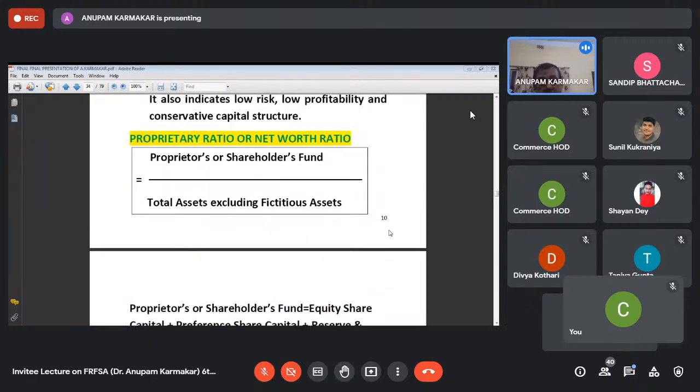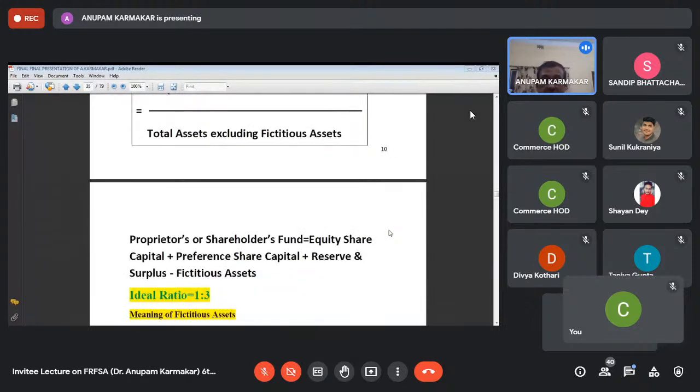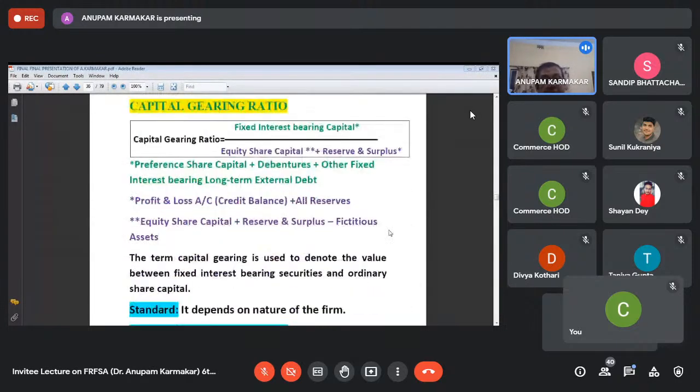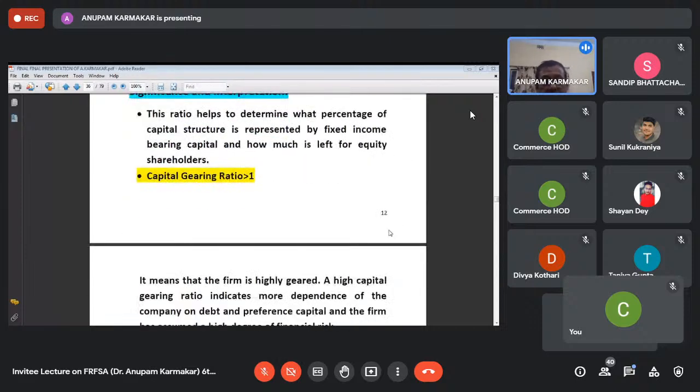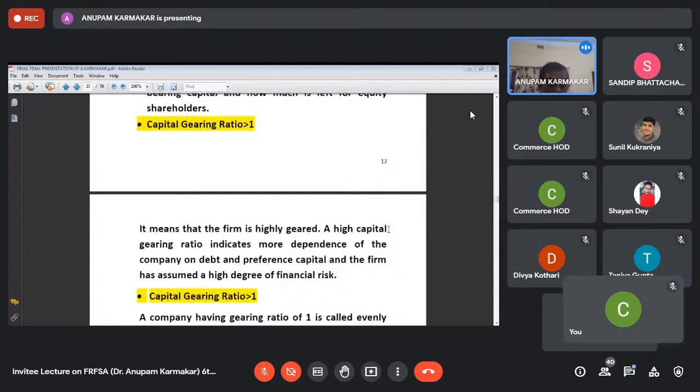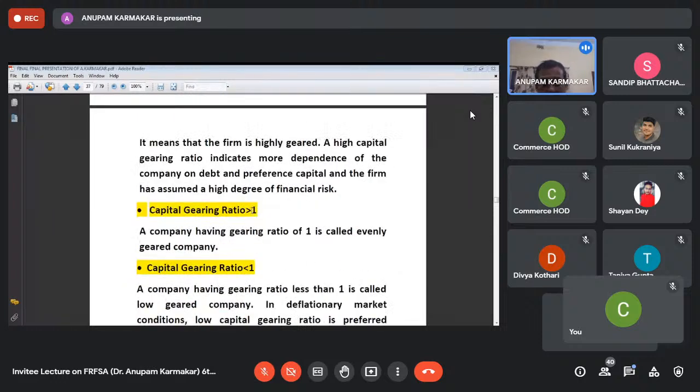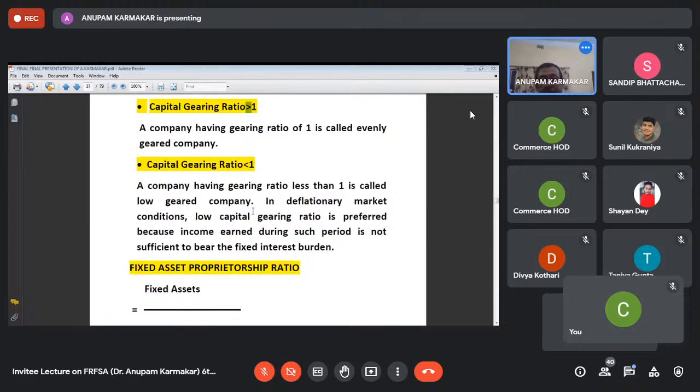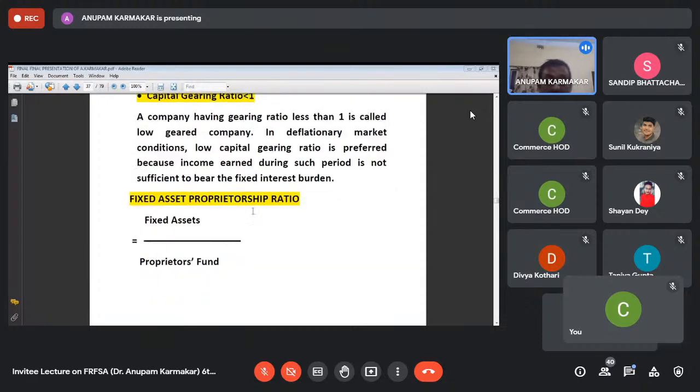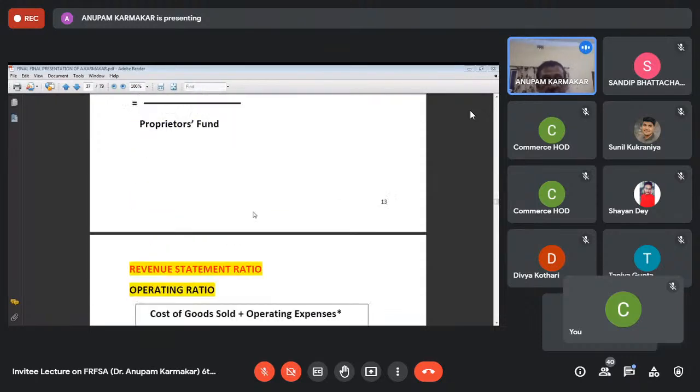Now next is proprietary ratio, proprietor's or shareholders' fund divided by total assets minus fictitious assets. And capital gearing ratio, fixed interest bearing capital divided by equity share capital plus reserves and surplus. The standard depends on the nature of the firm. A capital gearing ratio greater than 1 means a highly geared firm, that is, there is more dependence on debt and preference capital. If it is equal to 1, both of them are equal. And if it is less than 1, there is less dependence on debt and preference capital. Fixed assets proprietorship ratio is fixed assets by proprietor's fund.